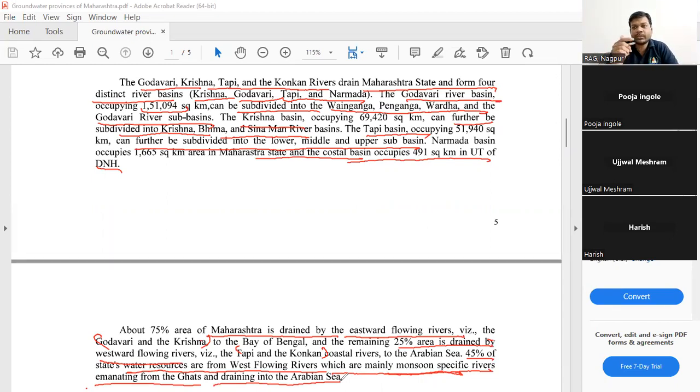If the question setter wants to confuse you, he won't give you the names Godavari and Krishna. He will ask which of the following are the eastward flowing rivers, and there won't be any names like Krishna and Godavari. Which names can be there? There may be Wainganga, Penganga, Wardha, Bhima, Sinaman. This kind of jugglery can be done.